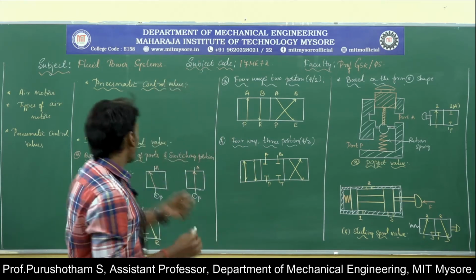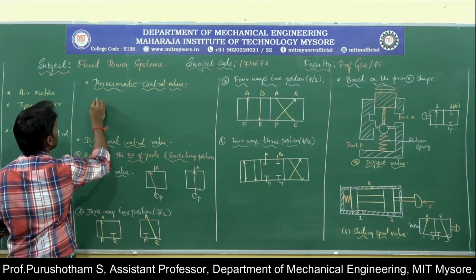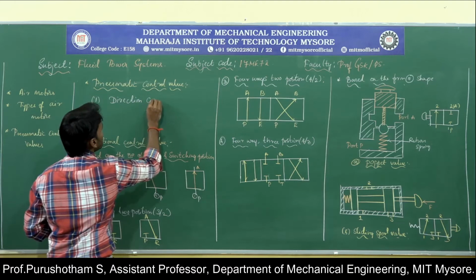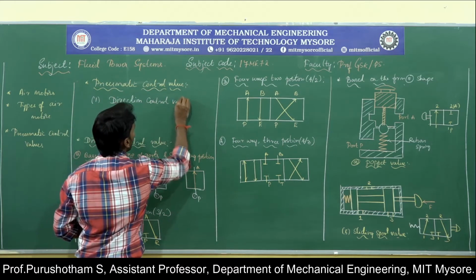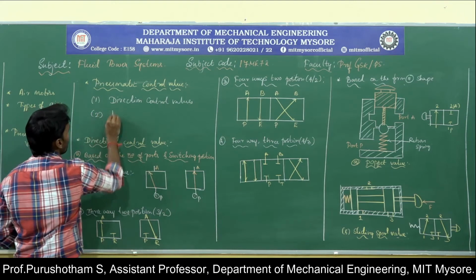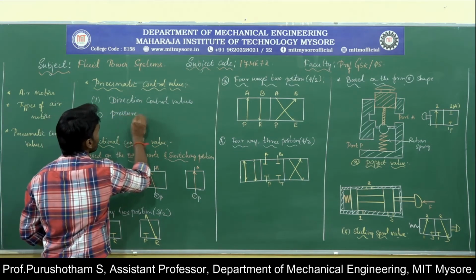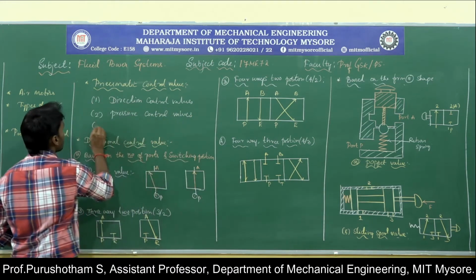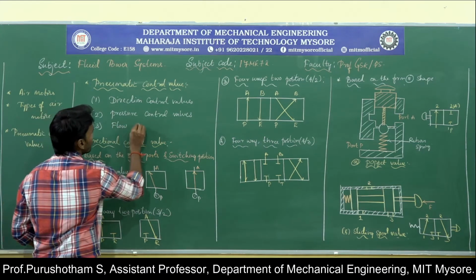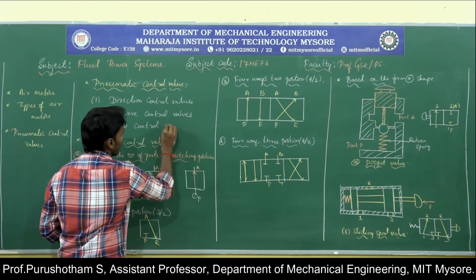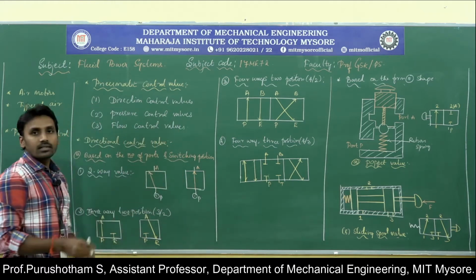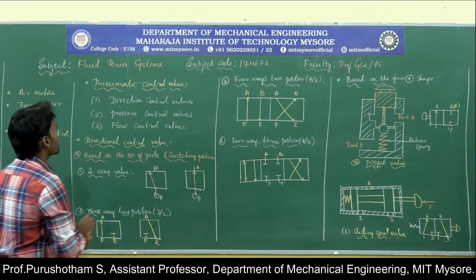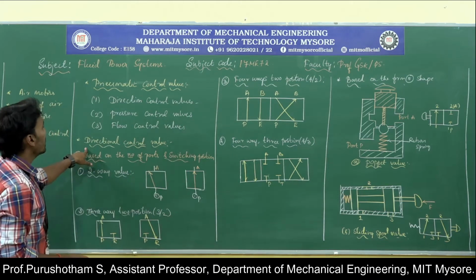Under these pneumatic control valves, we have three major types. The first one is directional control valves. The second one is pressure control valves. The third one is flow control valves. These are the three major types under the pneumatic control valves. Next, let us see them one by one. The first one is the directional control valve.